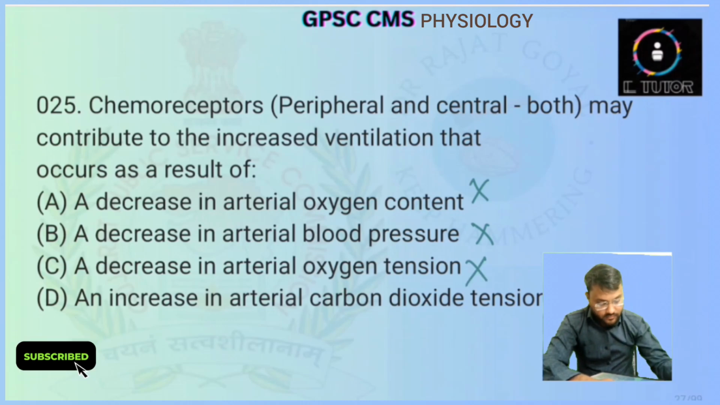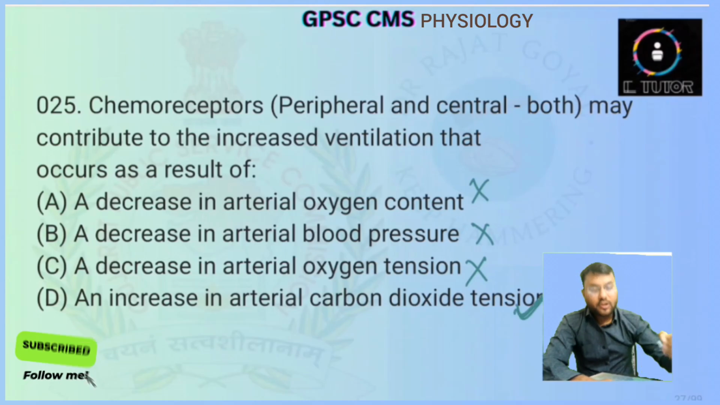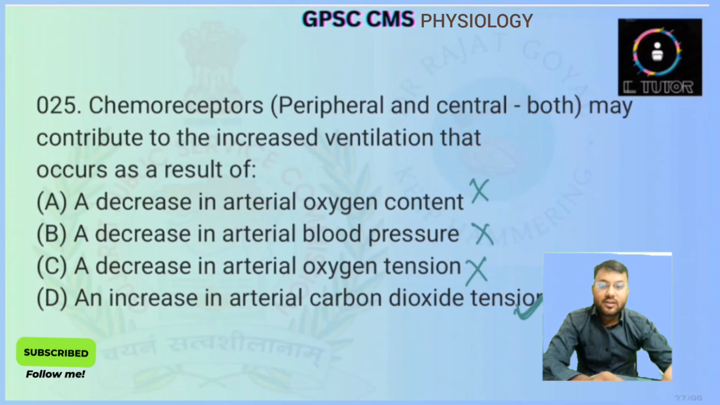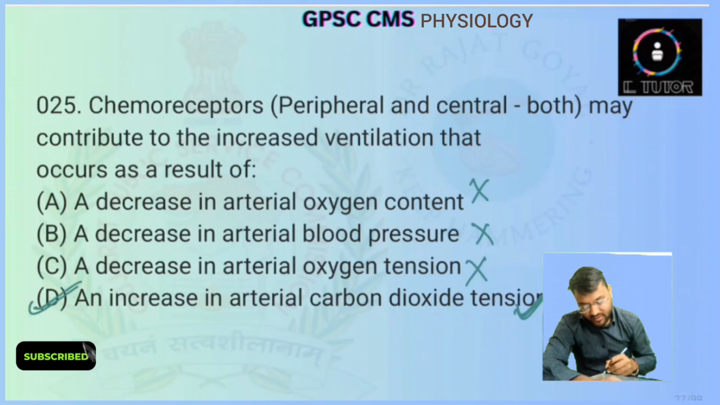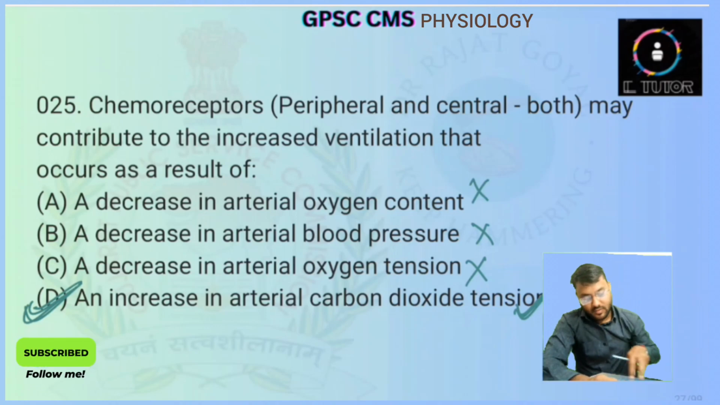An increase in the arterial carbon dioxide tension. This is true, because carbon dioxide changes are responsible for activating the chemoreceptor both in the peripheral and the central part of the body. So here the answer will be an increase in the arterial carbon dioxide tension will lead to the increased ventilation which occurs due to the activation of the chemoreceptor in the peripheral system also and the central system also.